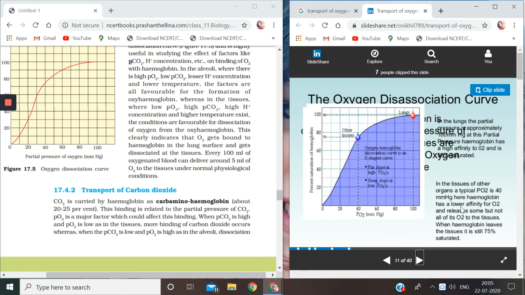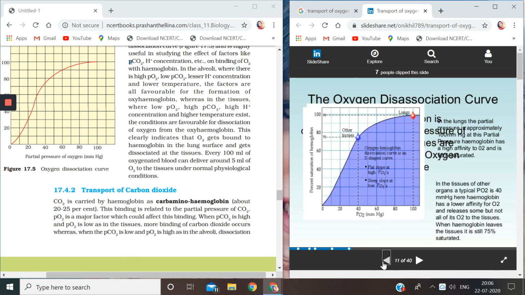That means the hemoglobin which is giving the oxygen to the tissues, do not think that hemoglobin gets empty, that all the oxygen has been given by the hemoglobin to the tissues. No. After giving the oxygen to the tissues, still 75% of the oxygen is left with the hemoglobin. Okay?